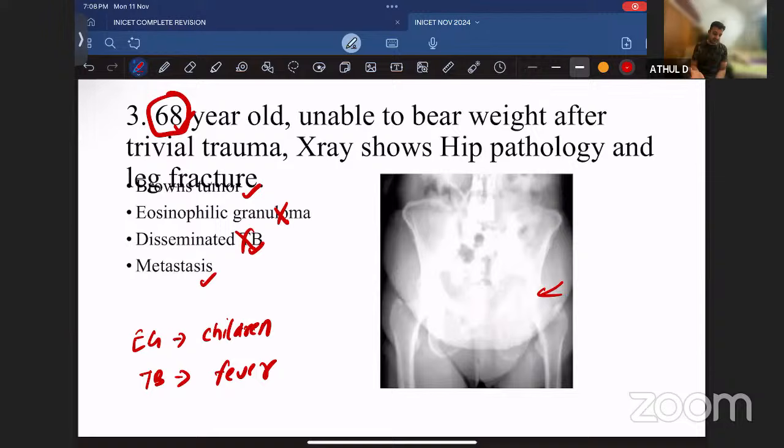Then it will come between metastasis and Brown's tumor. Brown's tumor is associated with hyperparathyroidism. So if there is any history like psychosis, renal calculi, abdominal pain, something like that, then you can think in terms of Brown's tumor.